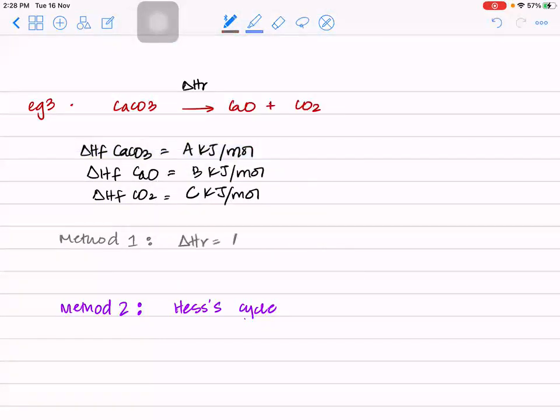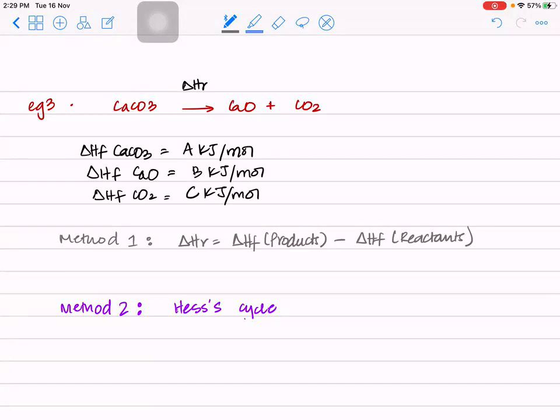Delta HR is equal to formation of products minus formation of reactants. This method works really well when you have to do MCQs. So if you see that formation is given to you and you need to calculate delta H, you can do it directly. And what will be the direct method? Formation of product minus formation of reactants.